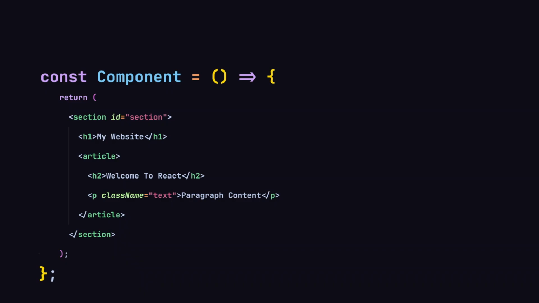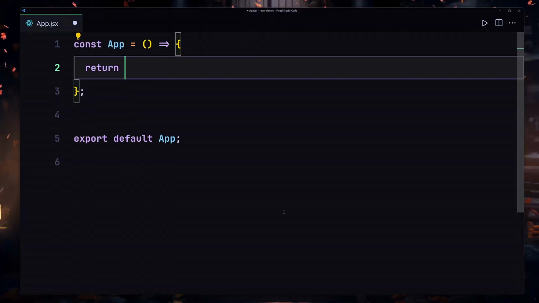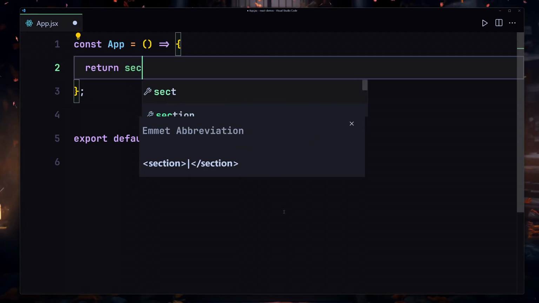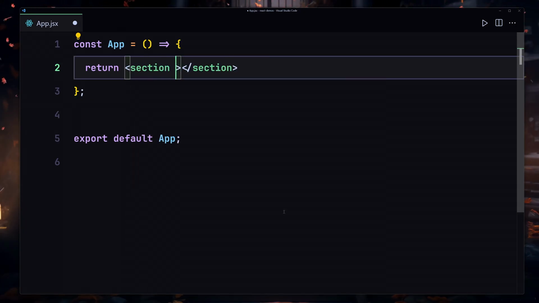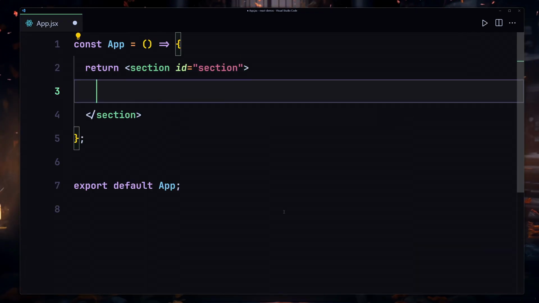Behind the scene, our React.js compiler will compile our code into pure JavaScript. Don't believe me? Now let me show you. Let me write a bit of JSX so that you guys can see how we can work with JSX. I'll create a section, and inside this section I'll also provide an ID to it. I'll give the name of section, and inside this section I'll create my h1, which will say